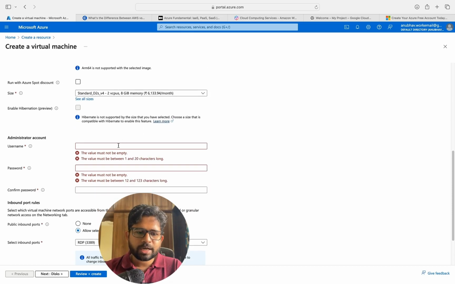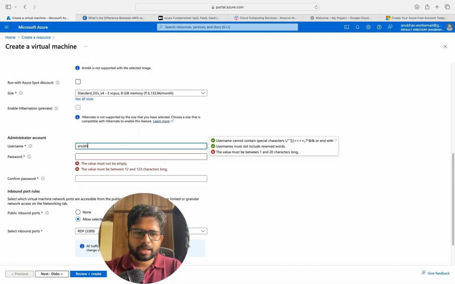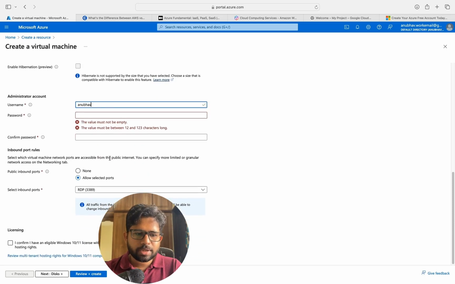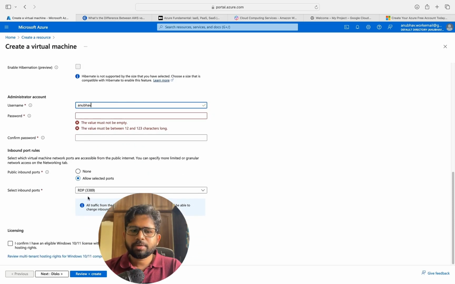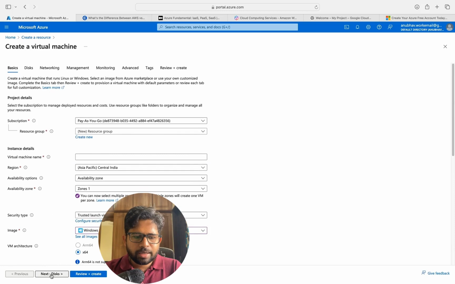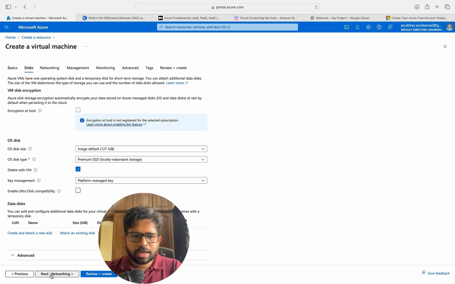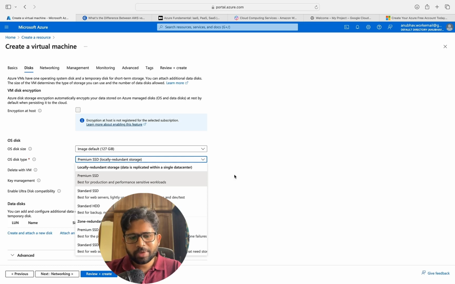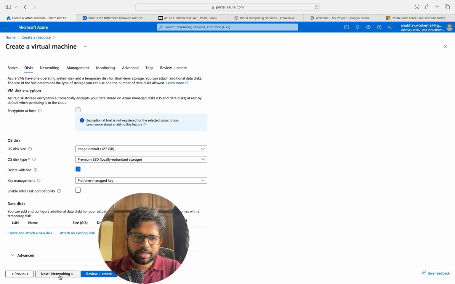You create some username. You can create whatever username you want to. You create some password, you open some port so that you can connect to the machine. You click on these, I confirm, and then you can also choose the amount of disk you need. The disk type is SSD or HDD. Based on that, you will pay the pricing.